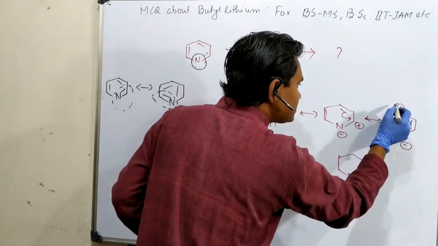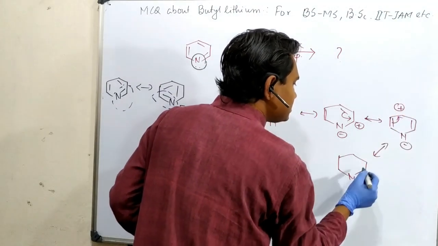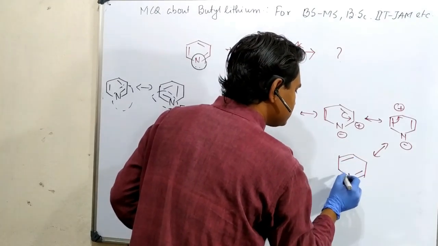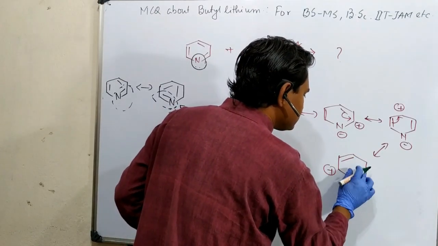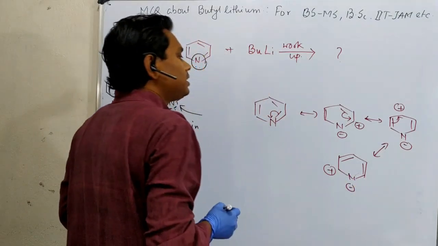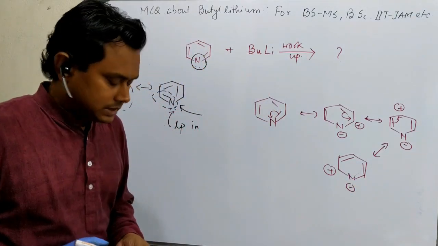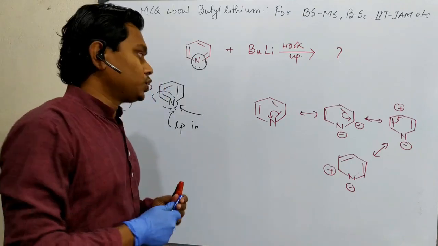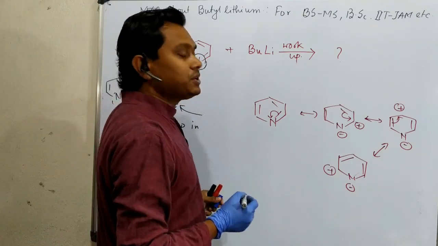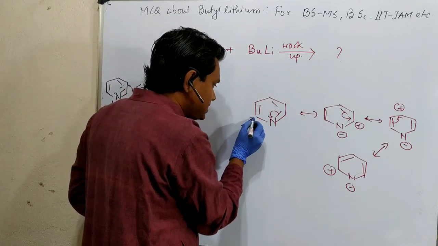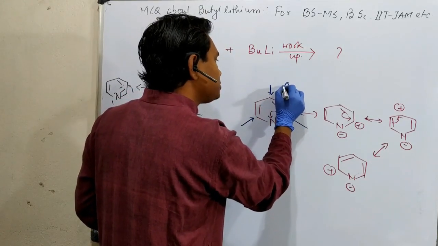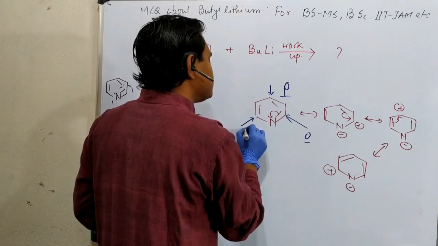So this means this. Now why am I showing this? The main purpose is to show you in which position pyridine is electron deficient. First of all, this and this. So better to say this is the para position and this is the ortho position.